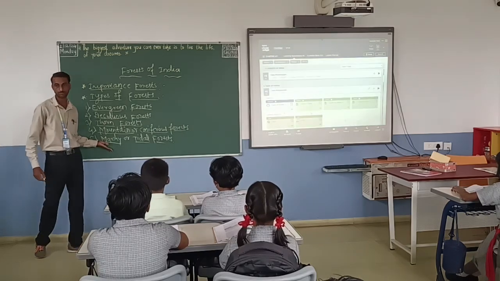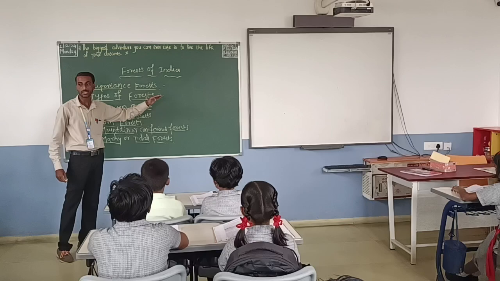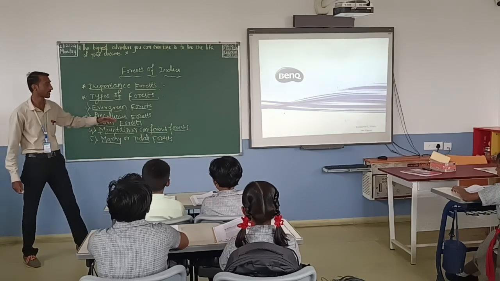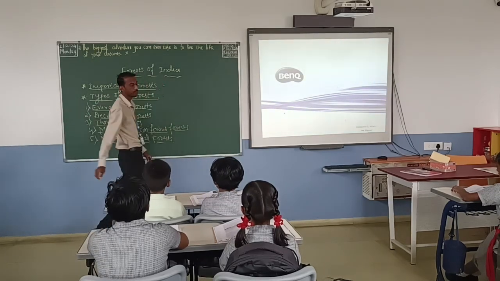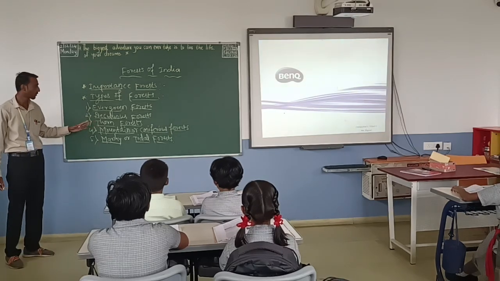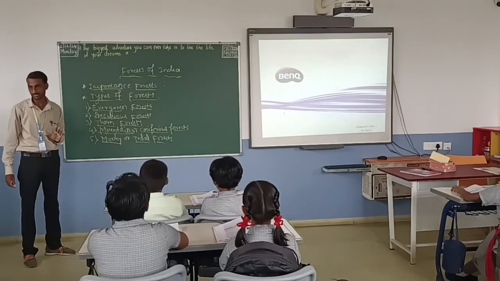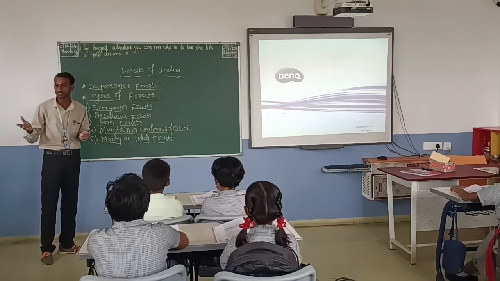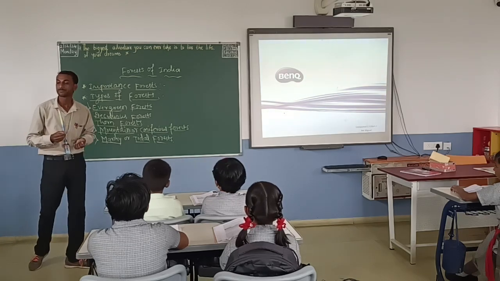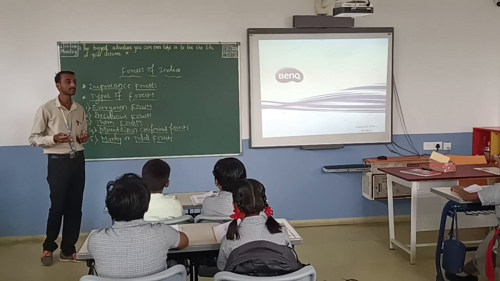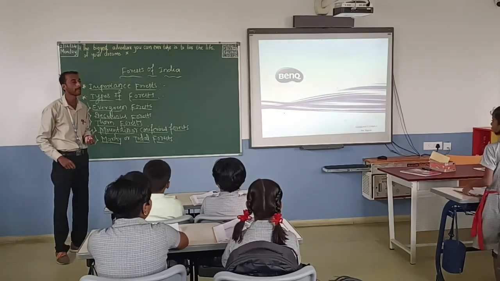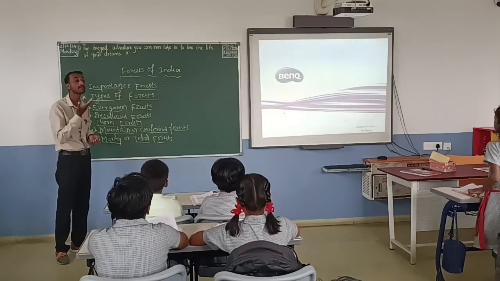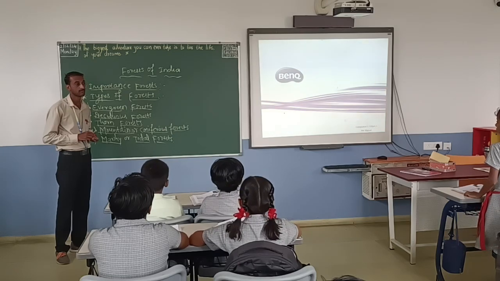Where? Deccan Plateau means in the downside part of the map, here the Deccan Plateau will come. In the Deccan Plateau places we can find the marshy or tidal forest, and these forests are found in the deltas of rivers. What is meant by delta? Anyone? A triangular landform near the mouth of the river is called a delta.